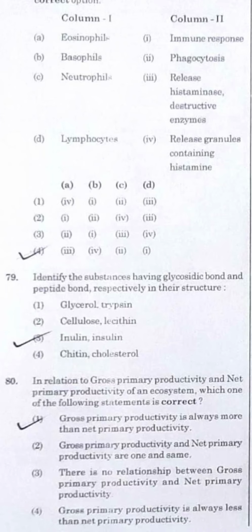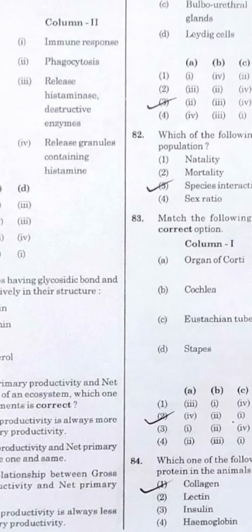Question number 80. In relation to the gross primary productivity and the net primary productivity of an ecosystem, which one of the following is correct? It's option number 1, which is, gross primary productivity is always more than the net primary productivity, which means the total income is always more than whatever income is left after the expenses.